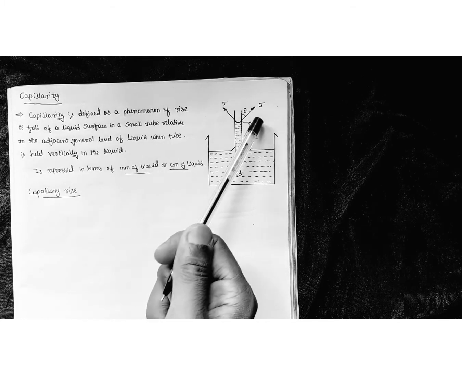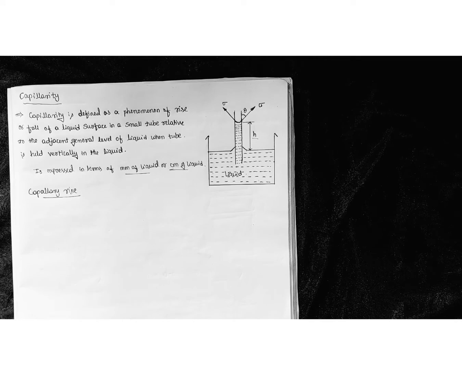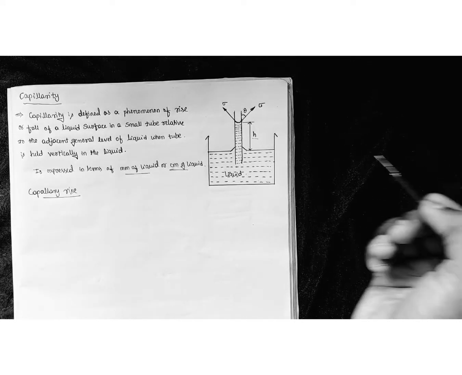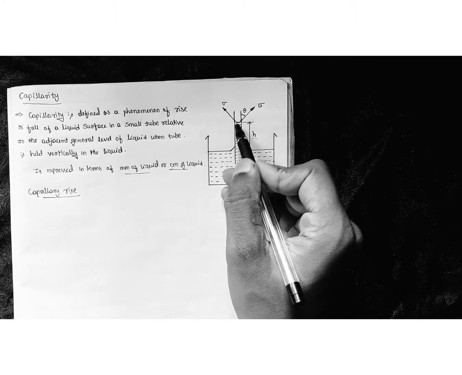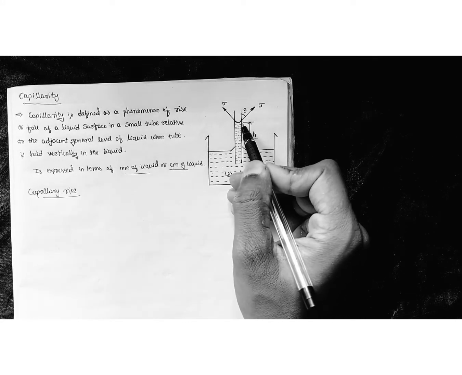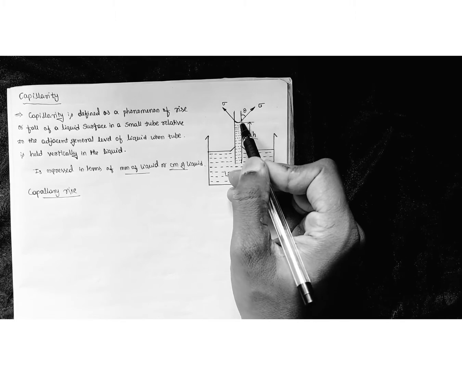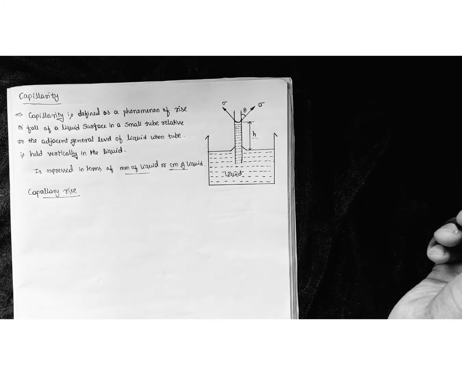Sigma will be the surface tension of the liquid which is developed, and theta will be the angle of inclination of the liquid layer with respect to the glass wall. Whatever the liquid layer is, the upper meniscus, or we can say the lower meniscus, of the liquid forms, and that angle of inclination with respect to the glass wall will be taken as theta. It is the angle of inclination.